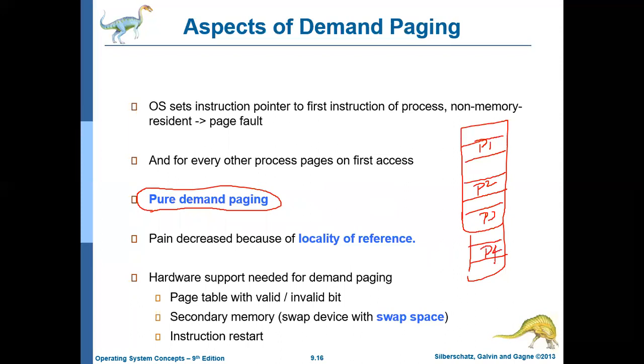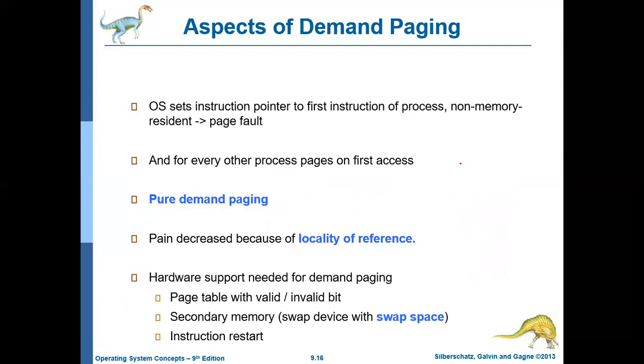That is what happens with normal paging. Then when the CPU creates the logical address, if the page is available, it executes normally. If the page is not available, then it will create a page fault and then a trap. All these we have discussed. That is how demand paging works. What is pure demand paging? Pure demand paging means that initially we don't load any page into the main memory.